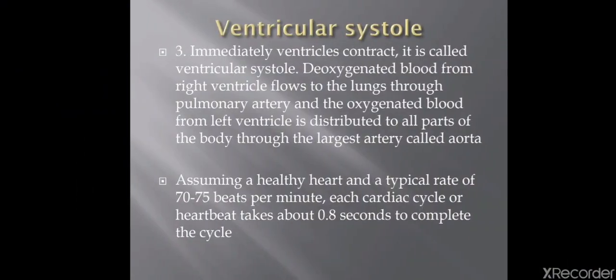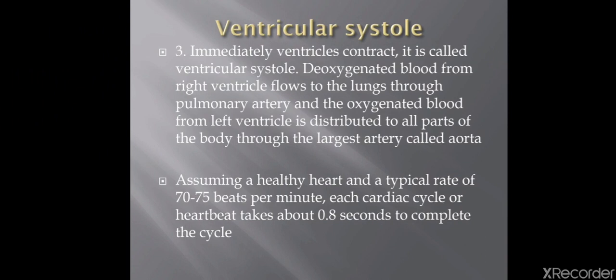Then the third step, immediately the ventricles contract. So now the ventricles are filled up with blood and the valves are closed. It is called ventricular systole. Now deoxygenated blood from the right ventricle flows to the lungs through the pulmonary artery, and the oxygenated blood from the left ventricle is distributed to all parts of the body through the largest artery called the aorta.